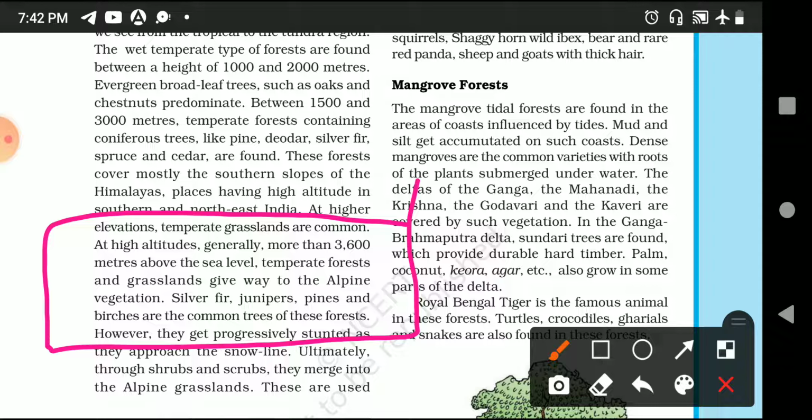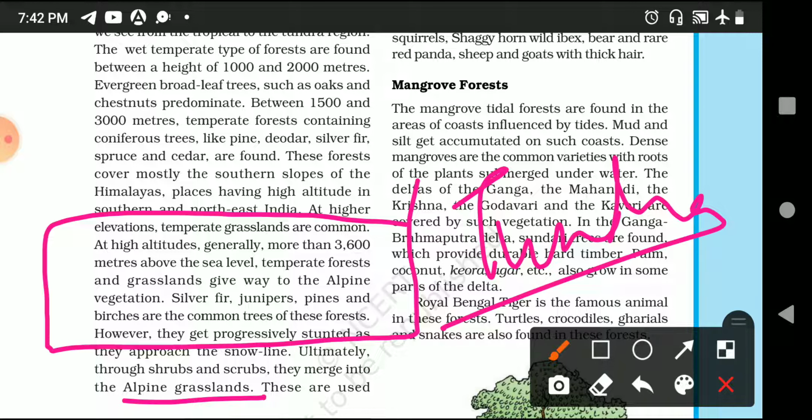They are also considered in two parts, that is alpine grasslands, and second is tundra grasslands. So in alpine grassland you have grassland used by the pastoral nomads of that area.